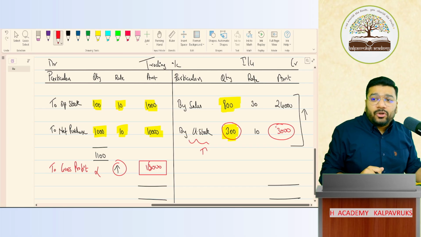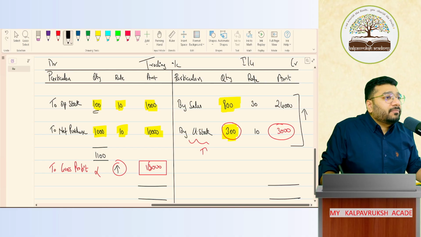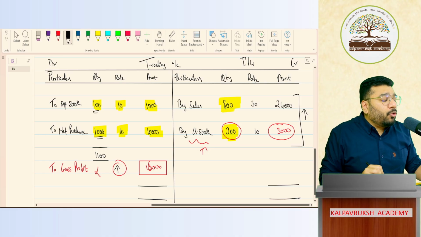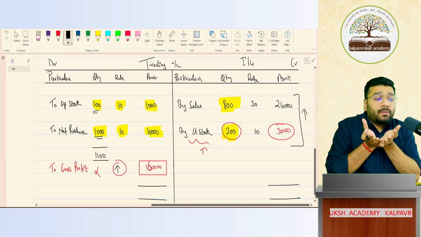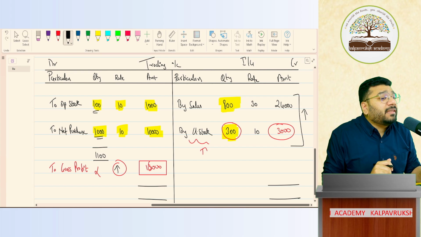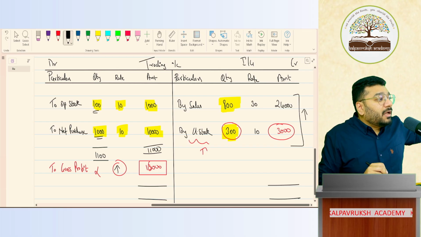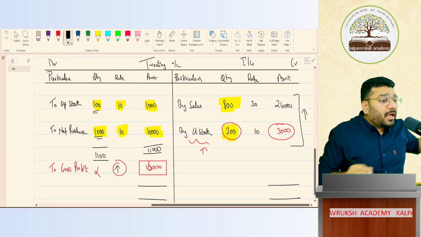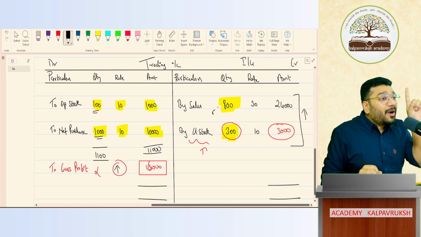Look on the debit side. Opening stock is 100 and purchases is 1000. So in total, what is your purchases in quantity? 1100. If I ask you what is the total cost? 11,000. Out of this 1100 chocolates, how much have you sold?